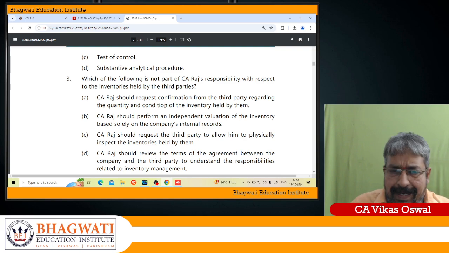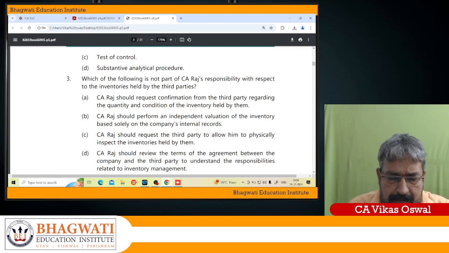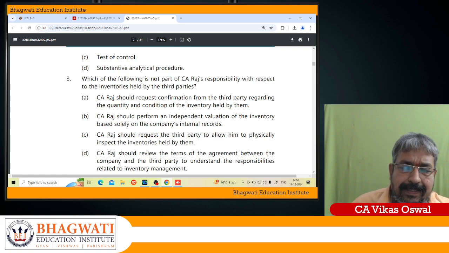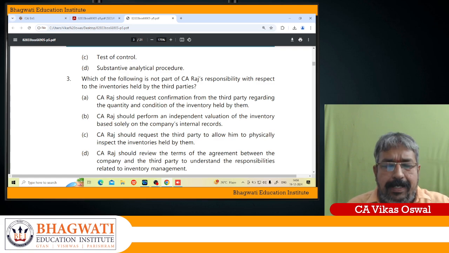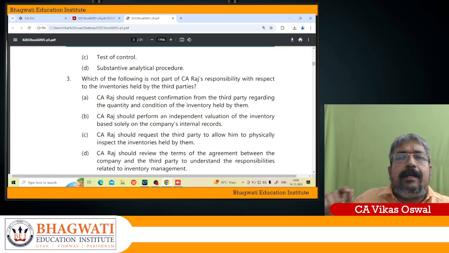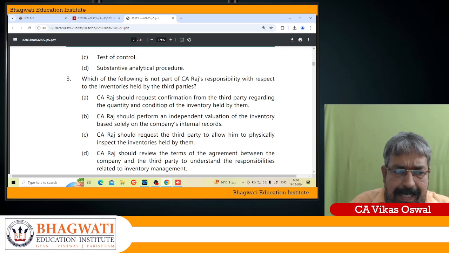So this I have to hold here. Then C, because this is highlighted in SA 501, audit evidence, specific considerations in relation to existence and condition of inventory. C, CA Raj should request third party to allow him to physically inspect the inventory held by them. This also he can do.